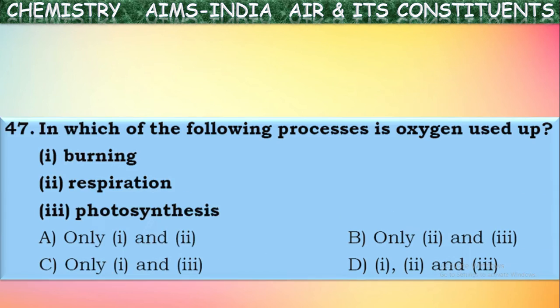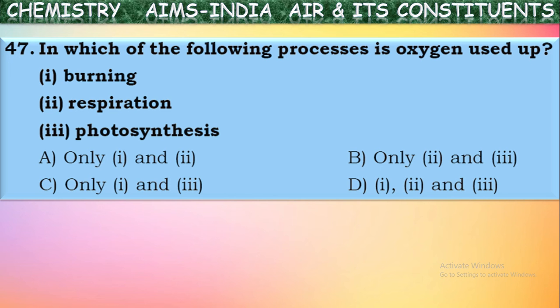Okay. Next one. In which of the following processes is oxygen used up? See, some processes are mentioned here. In which process is oxygen gas used? Burning. In burning, oxygen gas is used. Yes, in the presence of oxygen gas only, most burnings or combustions occur. For burning, oxygen gas is a must. And next, respiration. Even in respiration, oxygen gas is used. Food is converted into energy and carbon dioxide gas is released. So in this respiration process, oxygen gas is used.